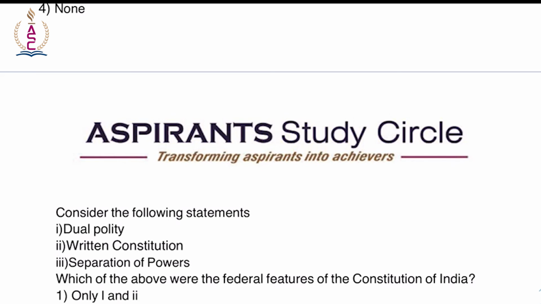So, a written document is a very important feature of a federal government or a federal institution, right? And the Constitution has divided the powers between center and states in terms of union list, state list, concurrent list. So all of these are the provisions which say that yes, these are indeed federal features.